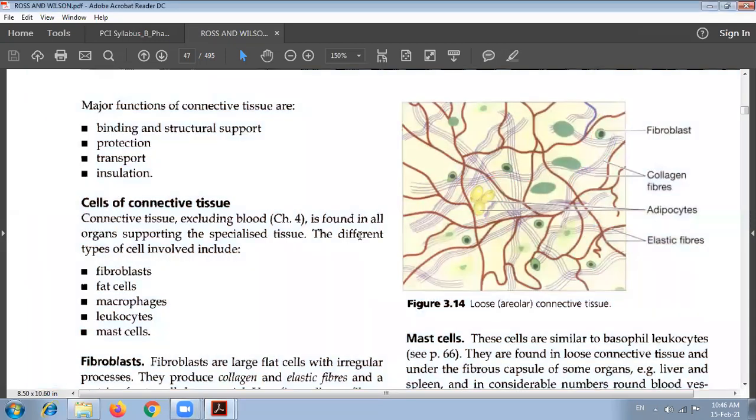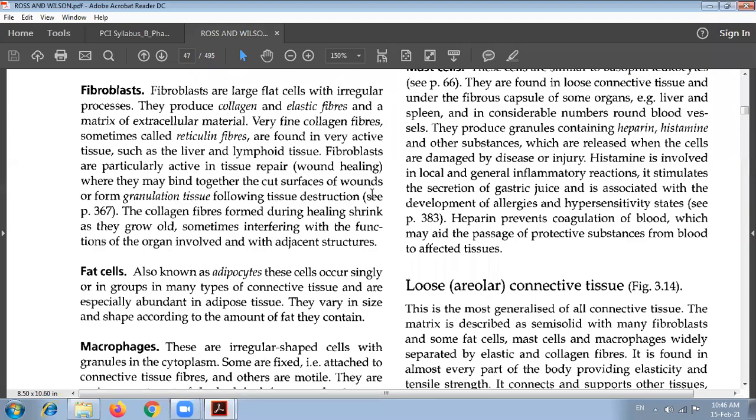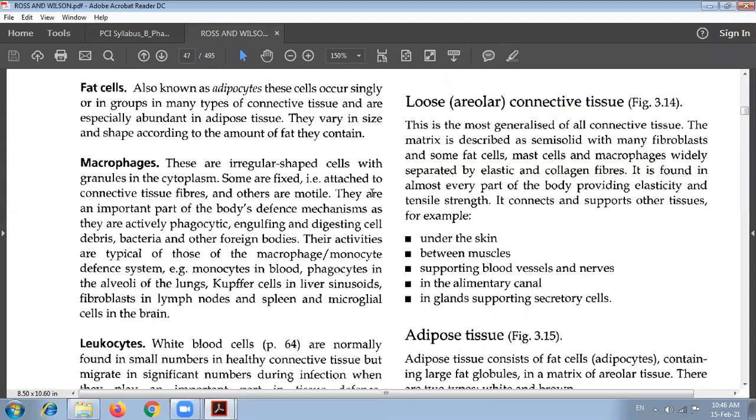Next we will go ahead with the loose areolar connective tissue, as we saw in the figure and diagram. This is the most generalized type of connective tissue. The matrix is described as semi-solid, with many fibroblasts and some fat cells, mast cells and macrophages widely separated by elastic and collagen fibers. It is found in almost every part of the body, providing elasticity and tensile strength.